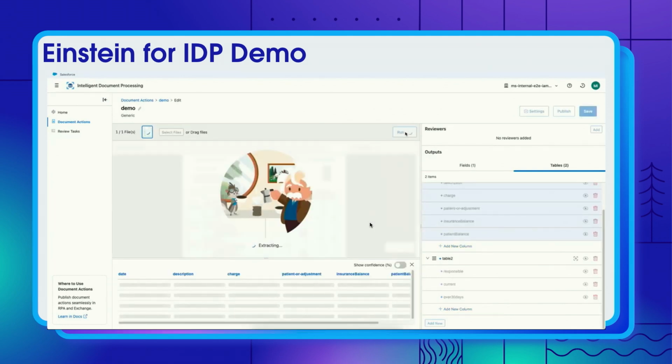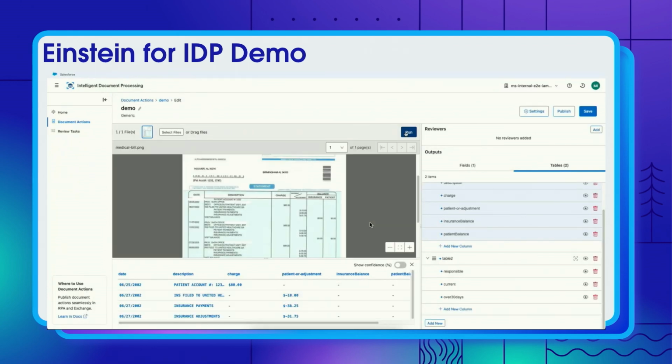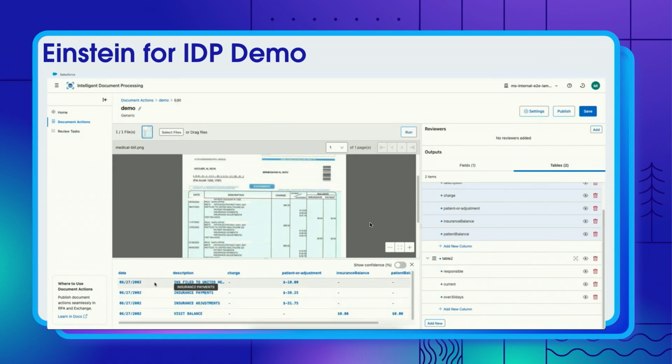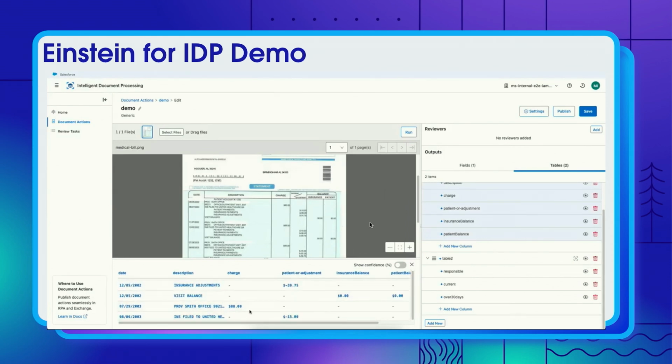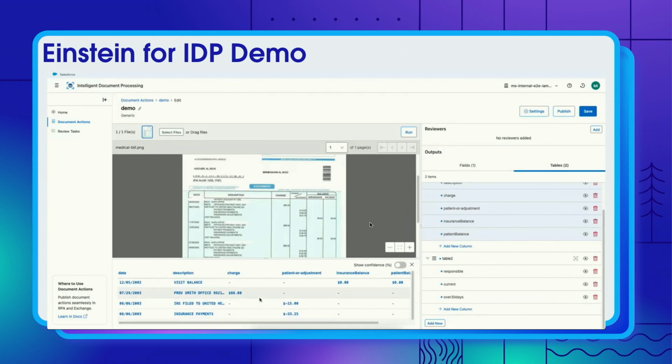As you run it, this goes to the back end to do OCR extraction and talk to LLMs to extract this information out of this document. Right below the document, we see that it has been able to extract all of the rows for each of the columns that it could find. Wherever there is no information, you see a dash, but wherever there were actual values, it was able to extract them from the document. Right?